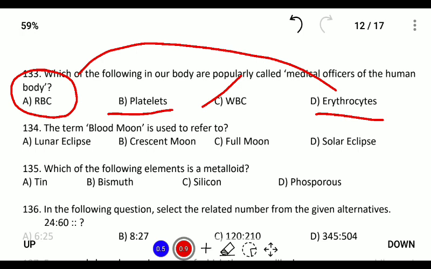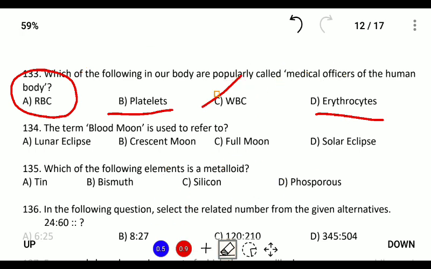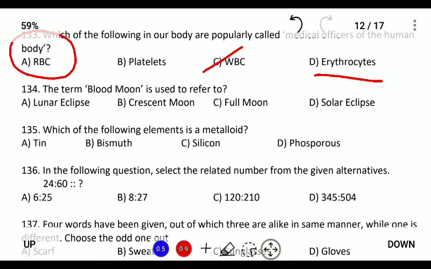The lifetime of a red blood cell is 120 days, whereas for a white blood cell it is 12 to 20 days. Red blood cells are also known as erythrocytes, and white blood cells are also known as leukocytes. So the answer is white blood cell. The term blood moon refers to a lunar eclipse.